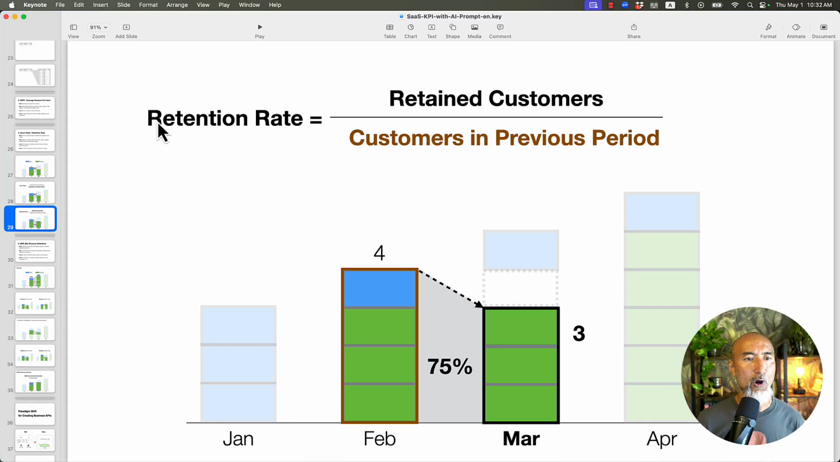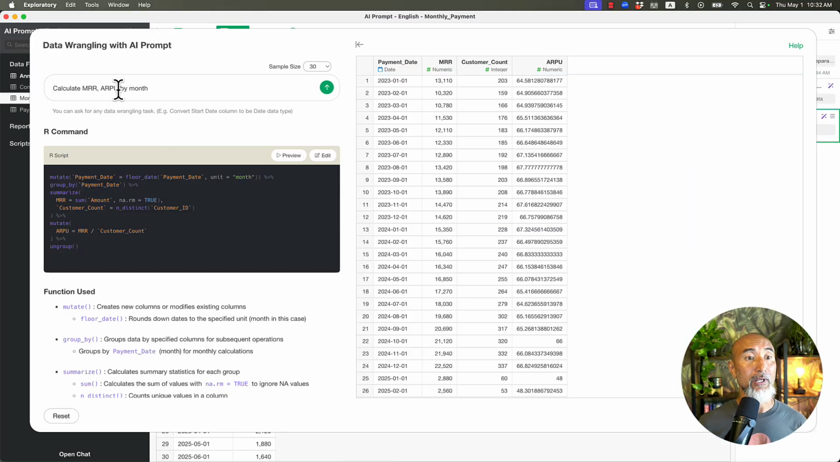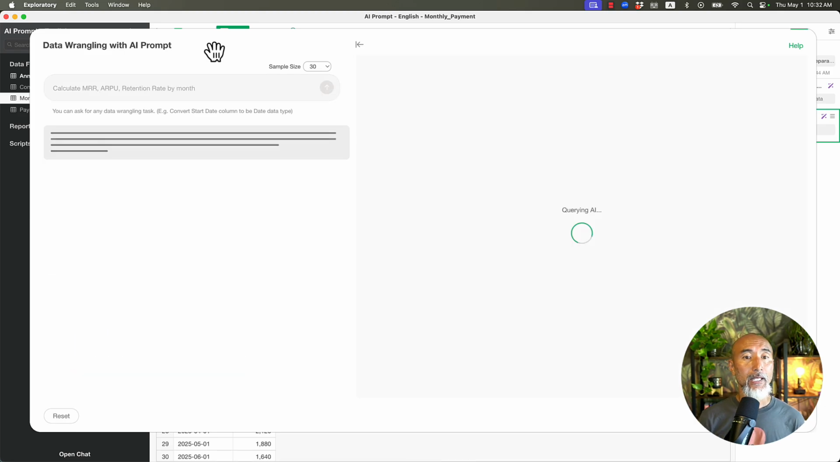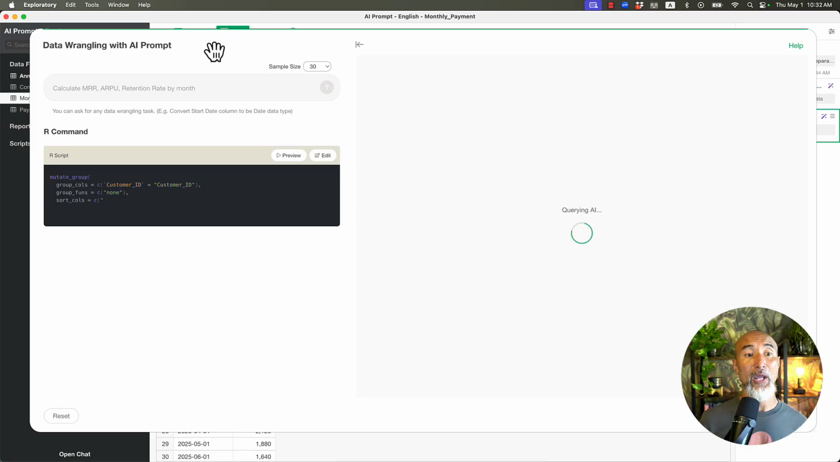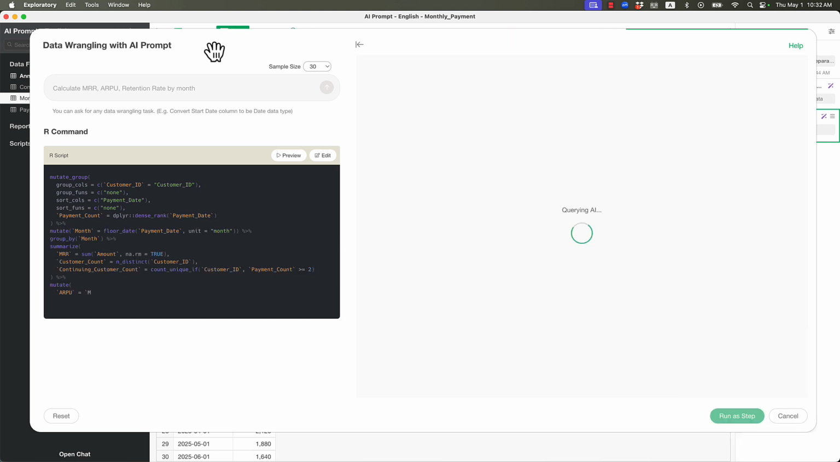And then let's go back to the exploratory step and calculate the retention rate as well. So I'm going to add retention rate, and this will generate our script to calculate not just MRR and ARPU, but also the retention rate.